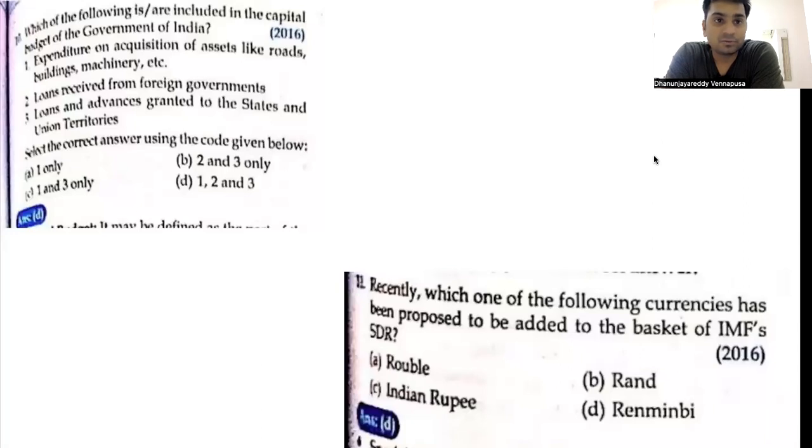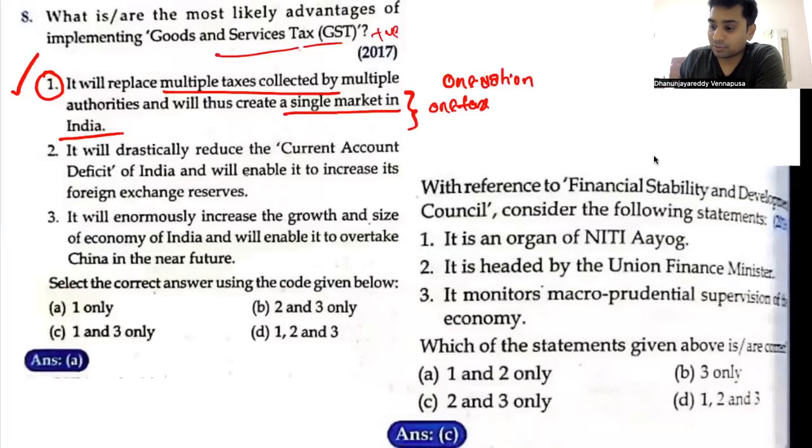Have a look at it again. Coming back to this, it will replace multiple taxes. As a result, investors are going to benefit. Even the consumers are going to benefit from this system. Next option: it will drastically reduce the current account deficit of India and will enable it to increase its foreign exchange reserves.